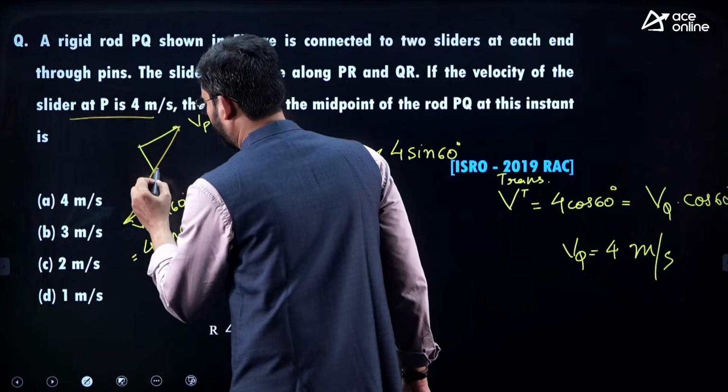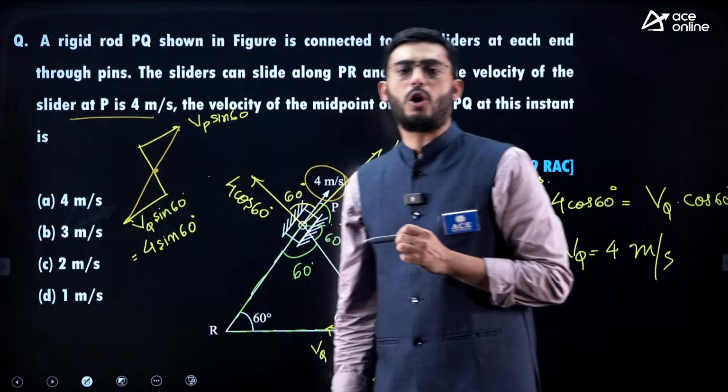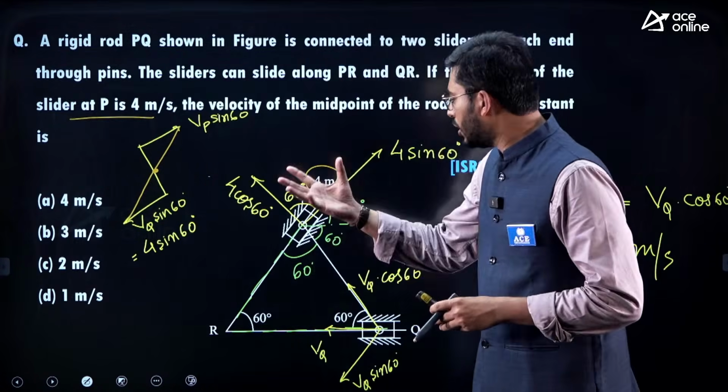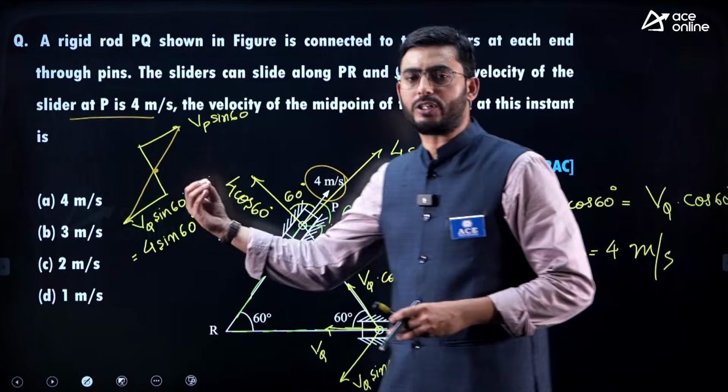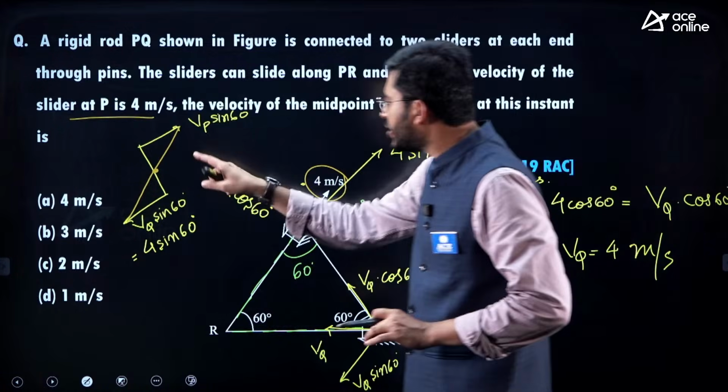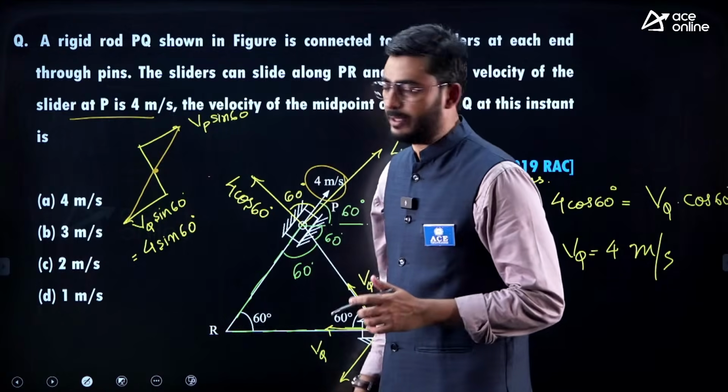of rotation. The midpoint of the rod will be becoming center of rotation, and the midpoint of the rod will be in pure translation. No rotational component of velocity will be present.